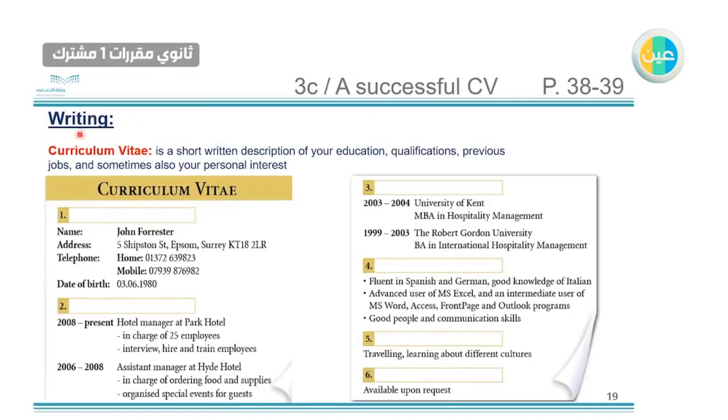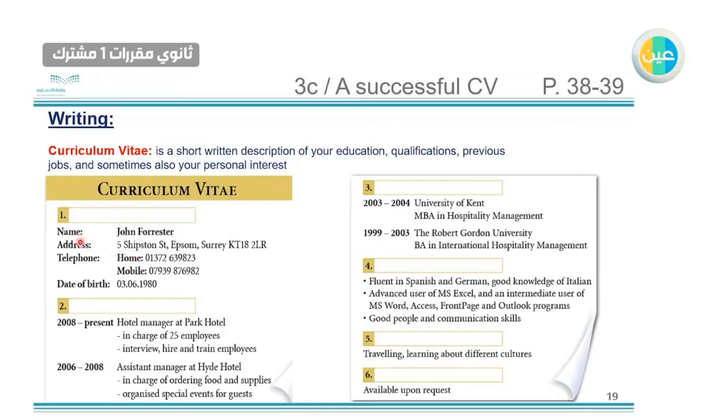Writing, curriculum vitae. It's what we call a CV. It is a short written description of your education, qualifications, previous jobs, and sometimes also your personal interests. So it's like brief information about you. We use it when we want to get a job or something like that.